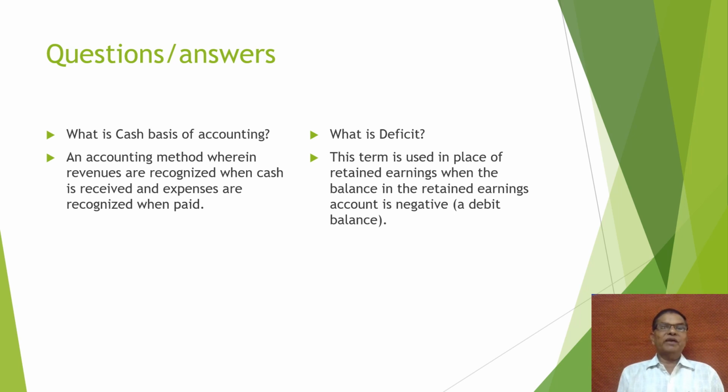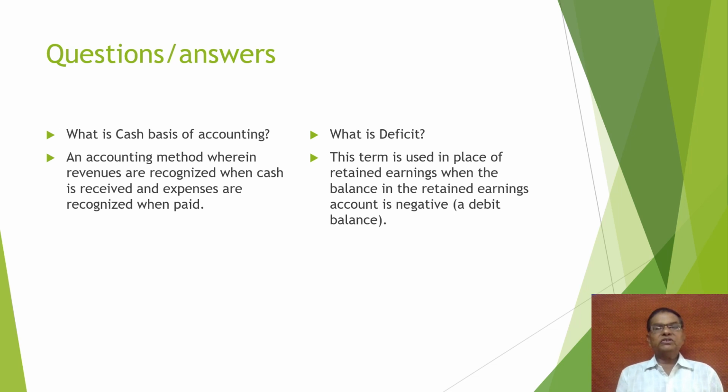An accounting method wherein revenue is recognized when cash is received and expenses are recognized when they are paid. Next, what is deficit? This is a term used in place of retained earnings when the balance in the retained earnings account is negative.